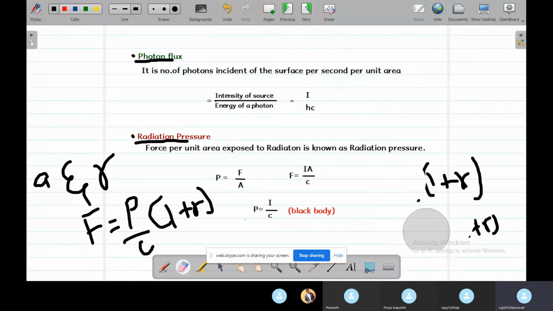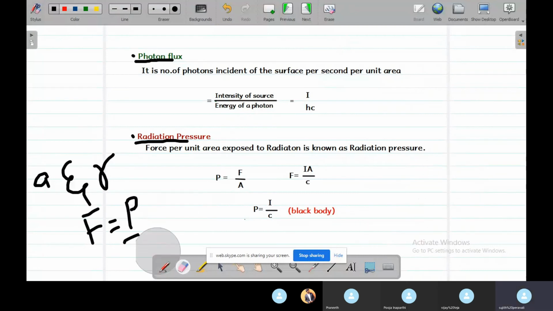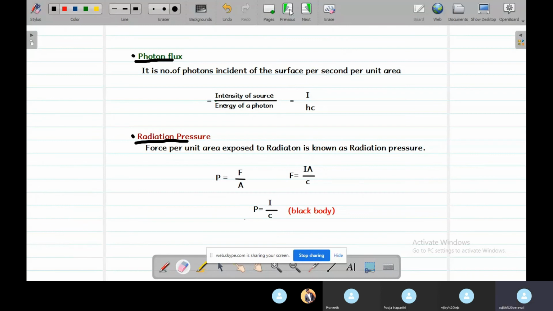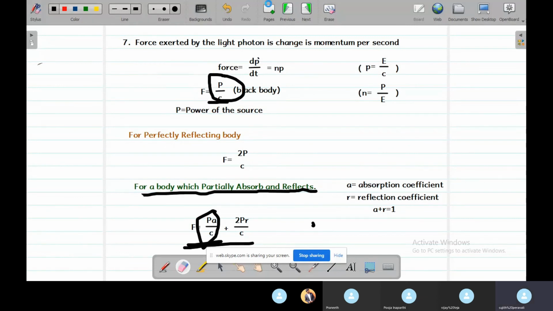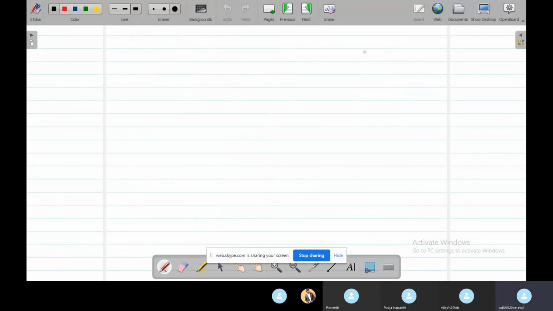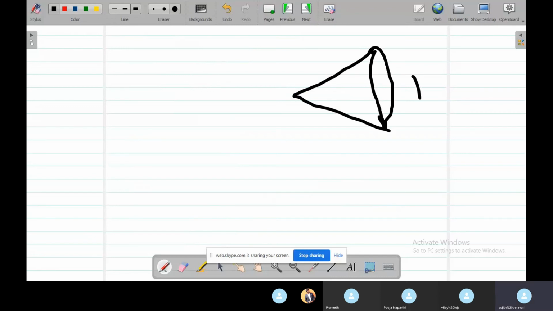Now we'll do an example for the force exerted on a cone. Let us consider that there is a cone, which is a black body, which means it's absorbing all the energy incident on the surface. So light waves are hitting it.